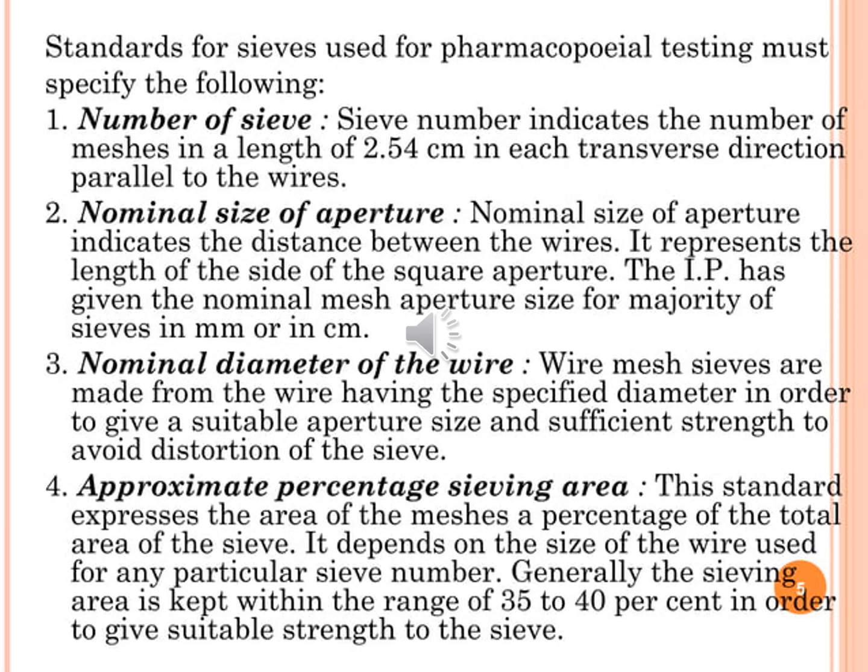Fourth one is approximate percentage sieving area. This standard expresses the area of meshes as a percentage of the total area of the sieve. It depends on the size of the wire used for any particular sieve number. Generally, the sieving area is kept within the range of 35 to 40% in order to give suitable strength to the sieve.